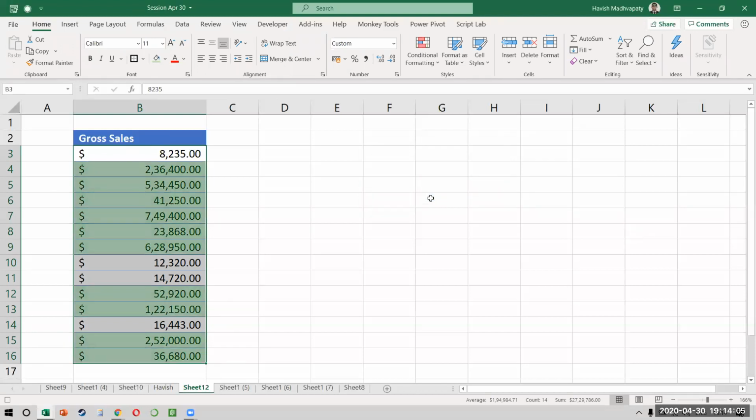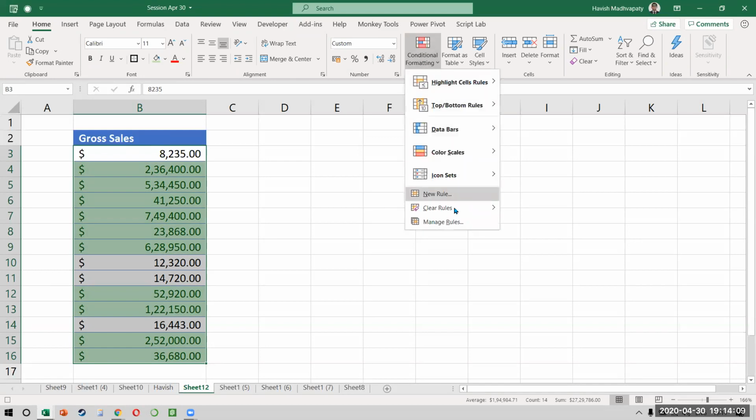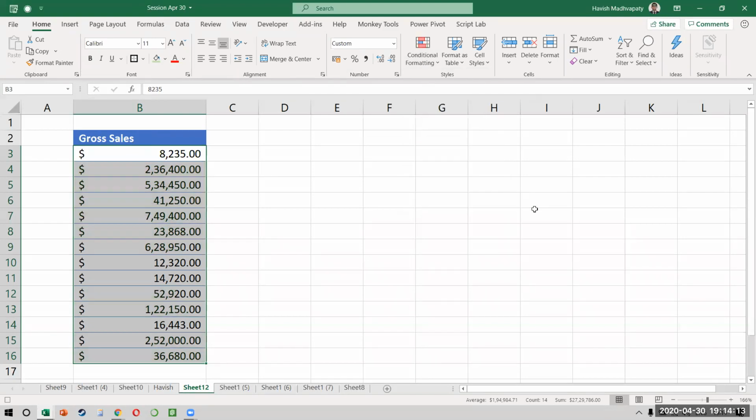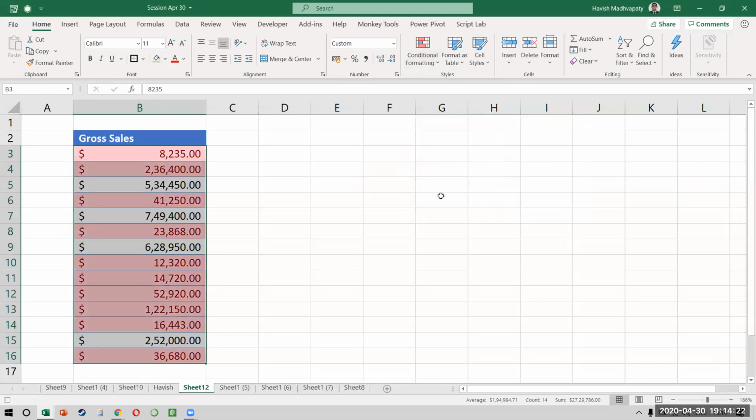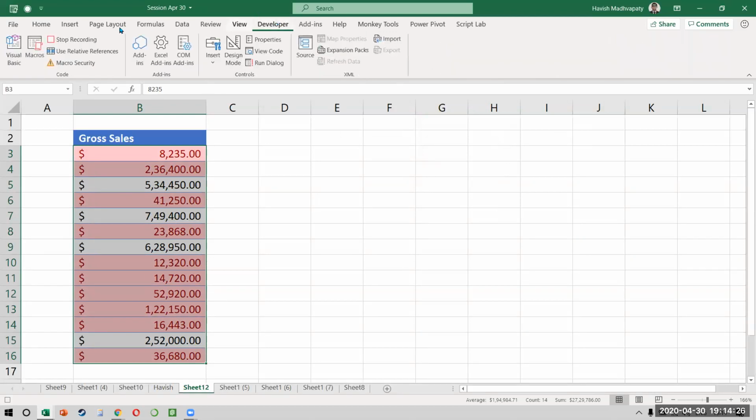Now we also need code that will remove the colors. So I say conditional formatting, clear rules, and then clear rules from selected cells. Let's also apply a bottom 10: conditional formatting, top/bottom, bottom 10 items, and then OK. Once we have done everything, we can stop the recording. And now let's see what has been recorded.